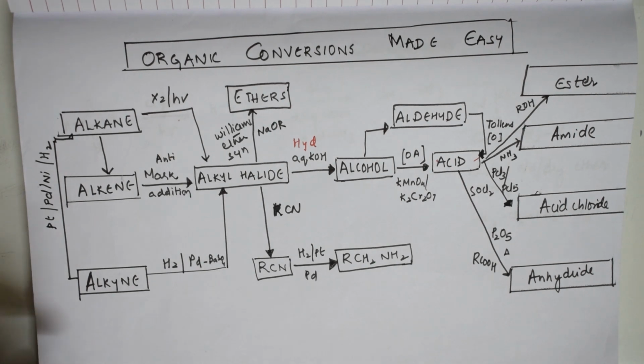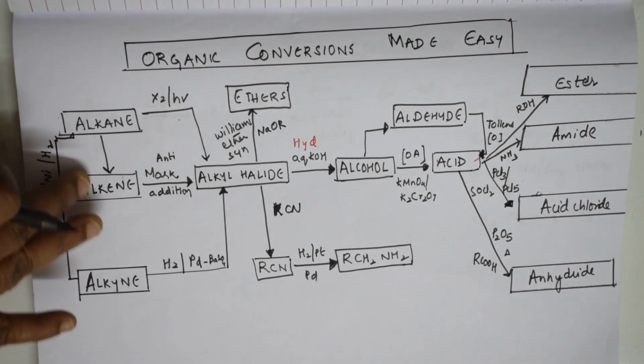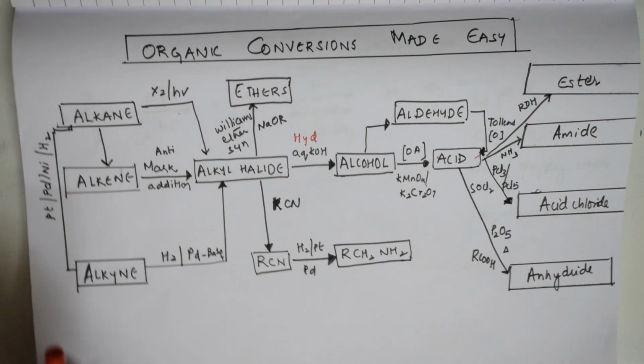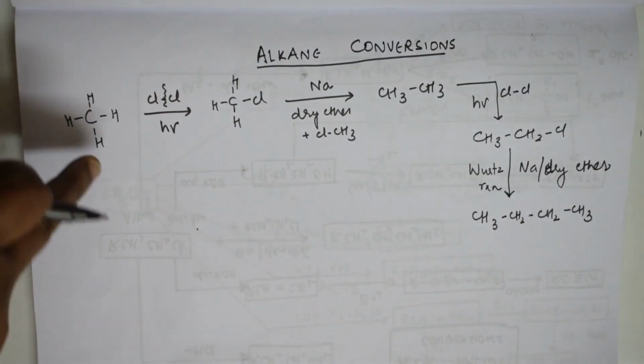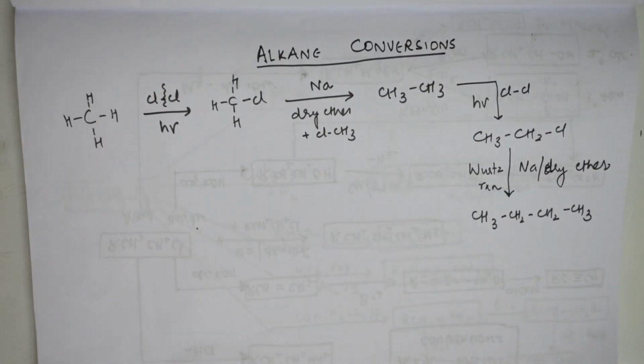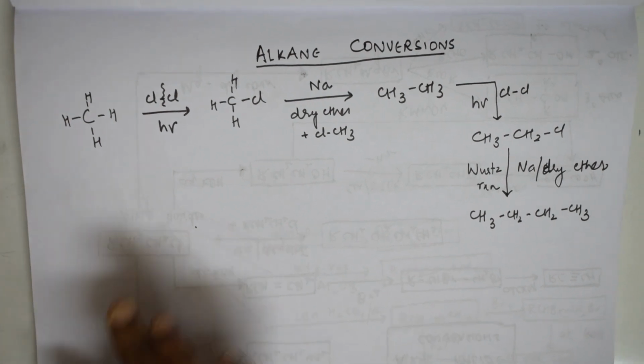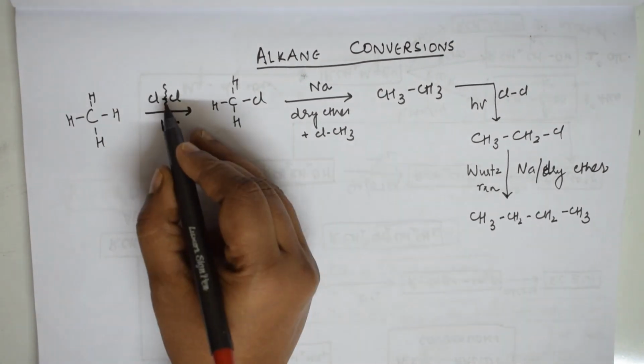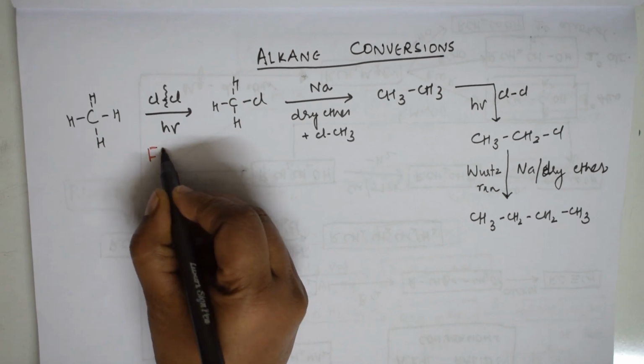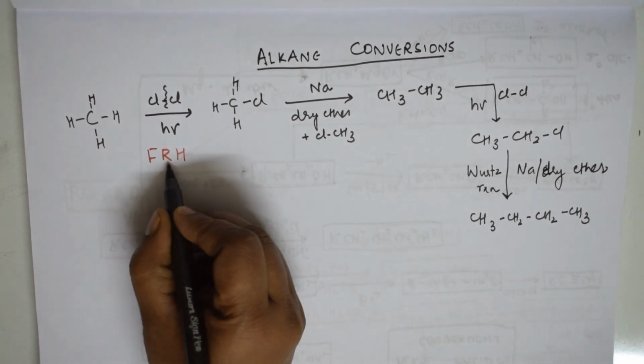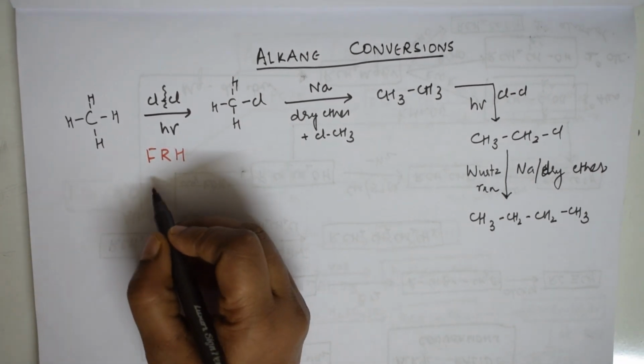Now what we are going to do, we will take the basic alkane. Alkane, alkene, alkyne are here. Suppose I take alkane, how to convert? Whenever you have alkane, the first best thing is to try to use free radical halogenation, or free radical substitution reactions.